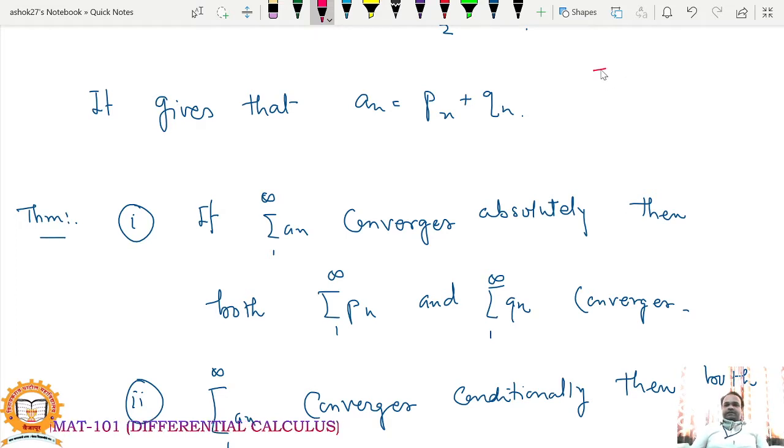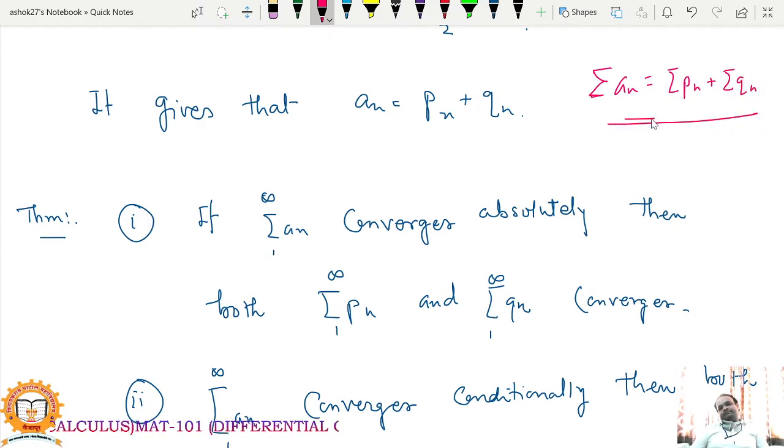Means summation an is separated into series. We write summation an as summation Pn plus summation Qn. This is the separation of series.